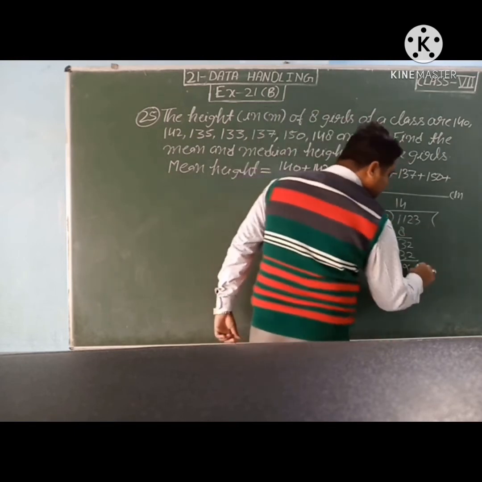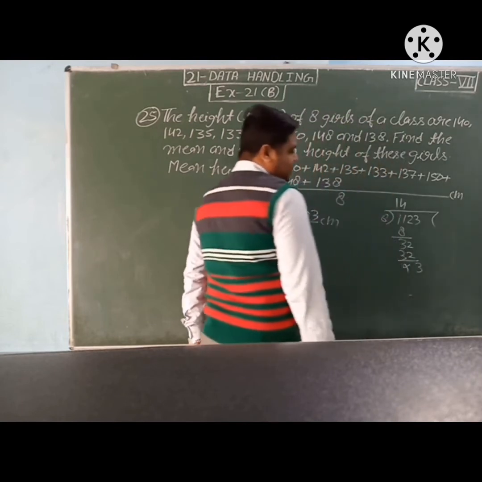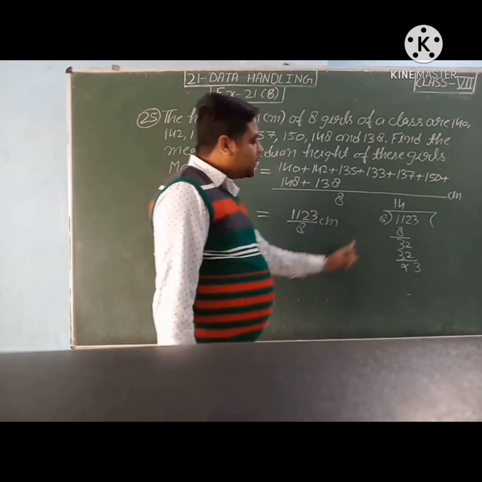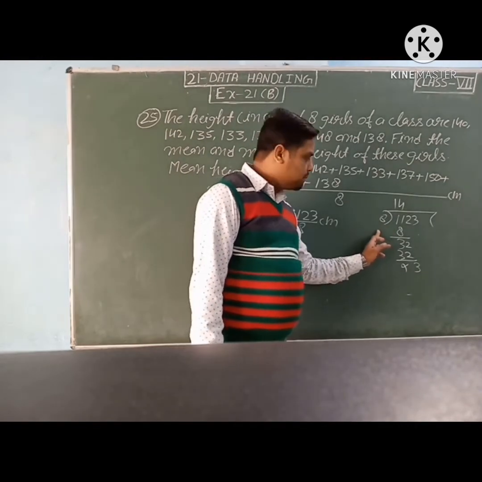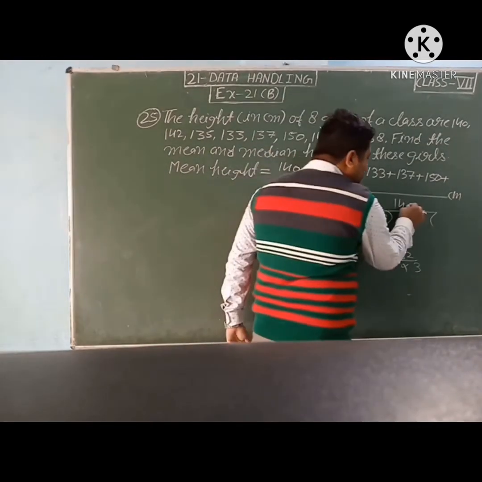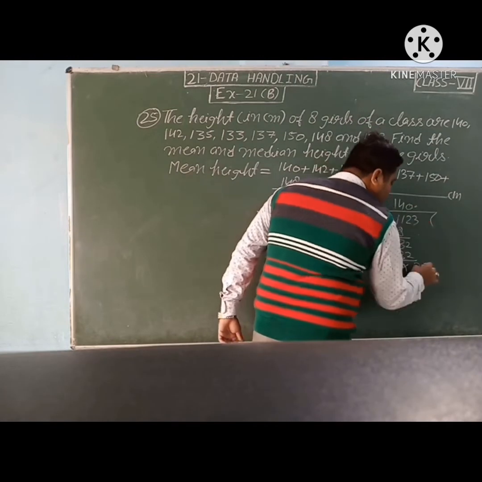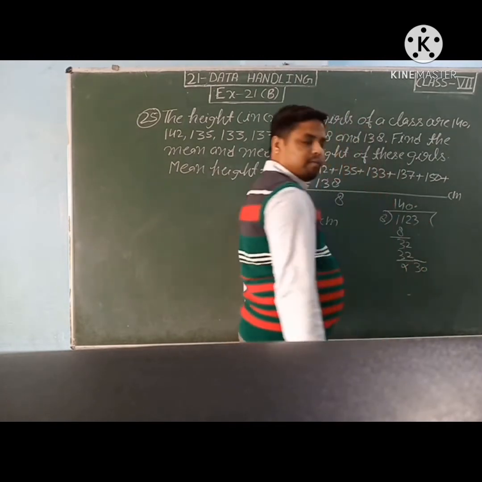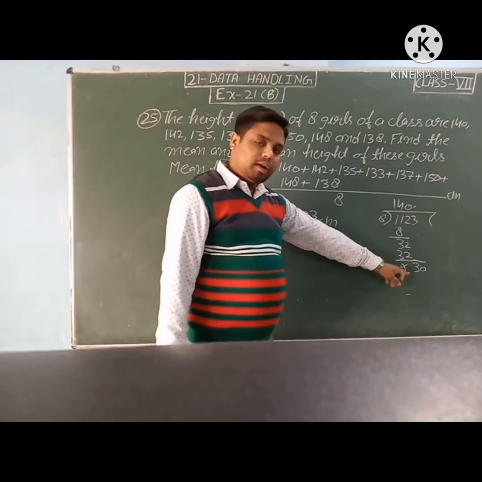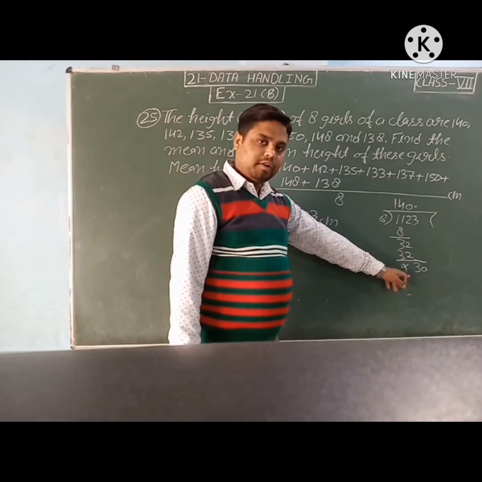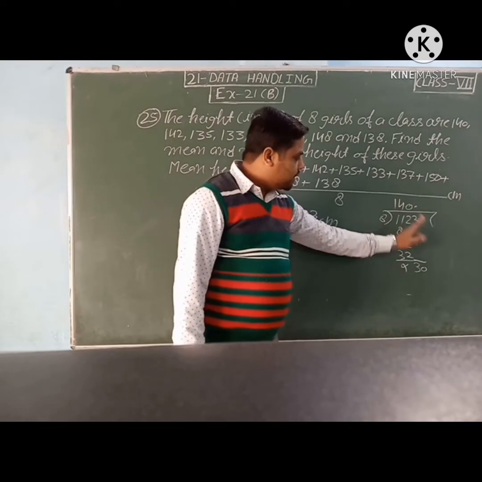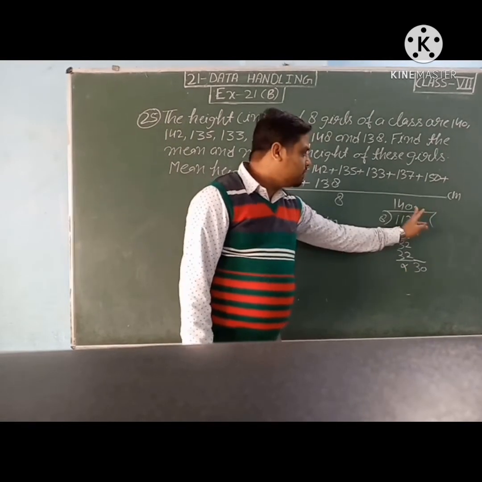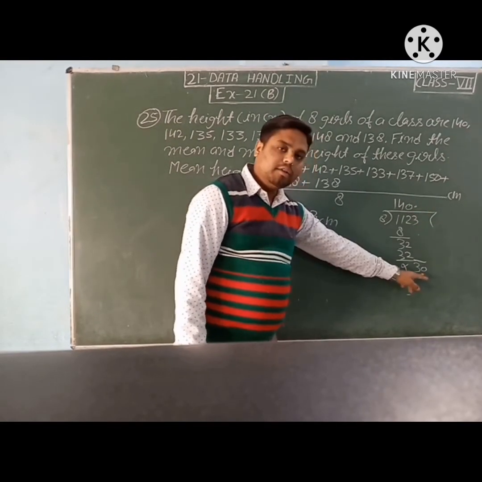So we will take 3. 3 is smaller than 8, so we must put here 0, then decimal. 3 is smaller than 8, we can't divide, so we need 0. First we will put here 0, then decimal, then we can put here 0.